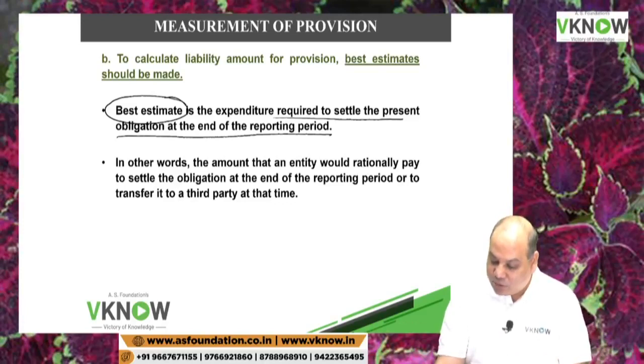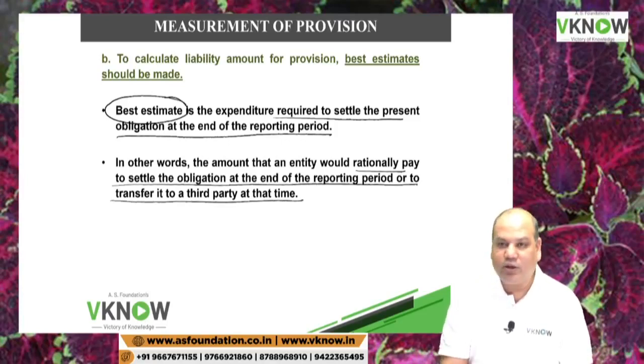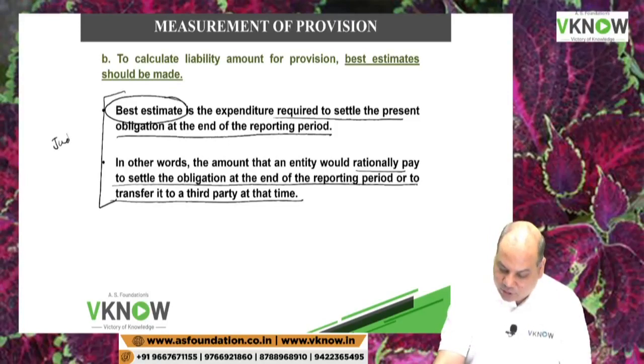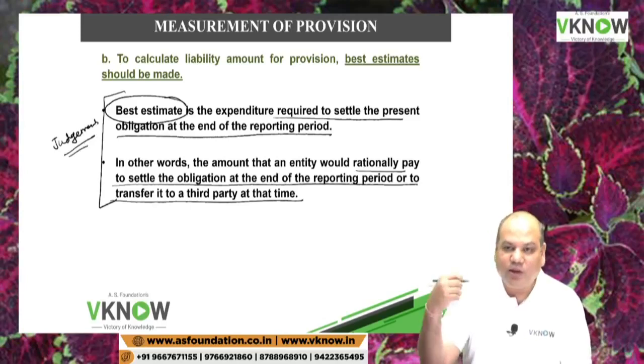In other words, the amount that the entity would rationally pay to settle the obligation at the end of the reporting period, or to transfer it to a third party at that time. Here a lot of judgment gets involved. The standard says make a best estimate. What is the most likely amount you are going to pay to settle the obligation?